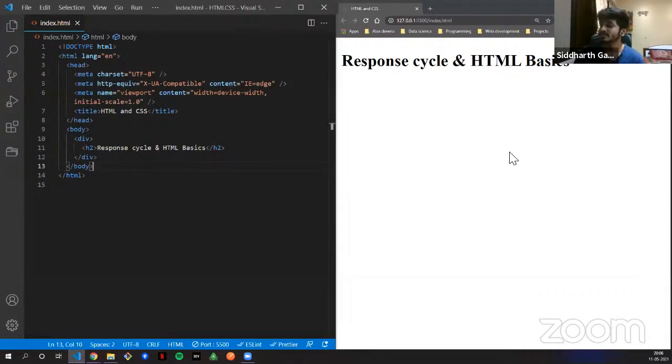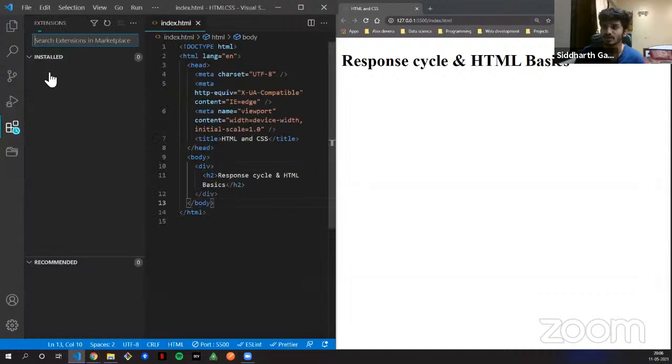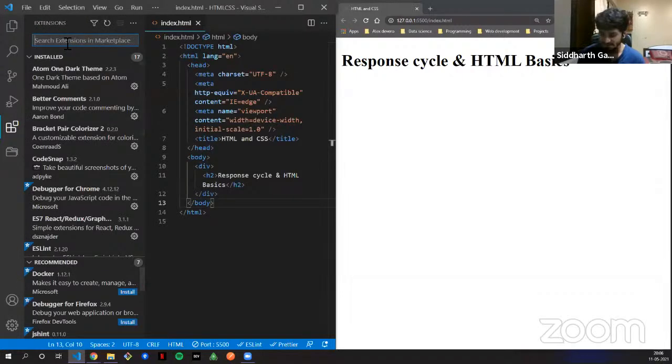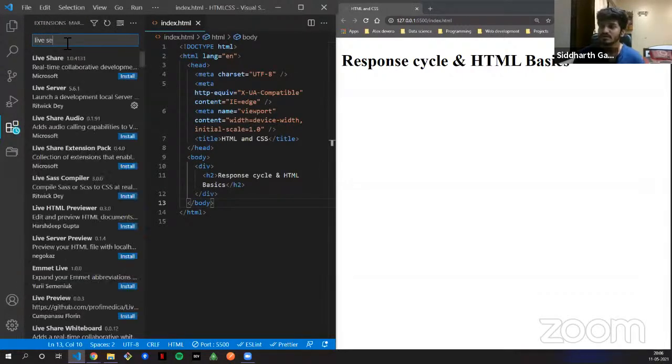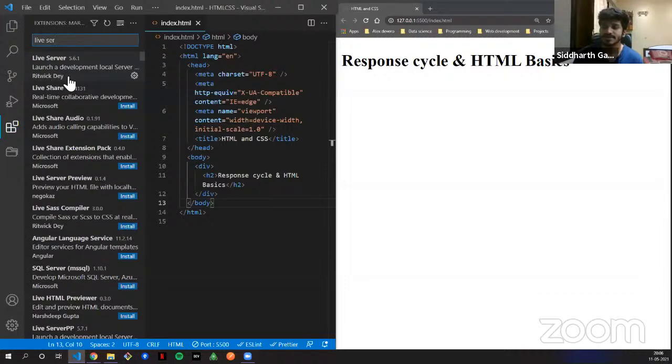Also, if you have a doubt about how I'm getting this web page, here is what you can do. I have a plugin installed. Go to your extensions and search for Live Server, by Ritwick Dey.